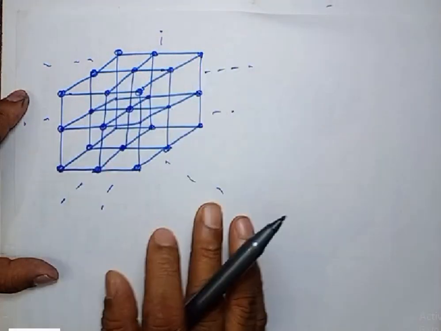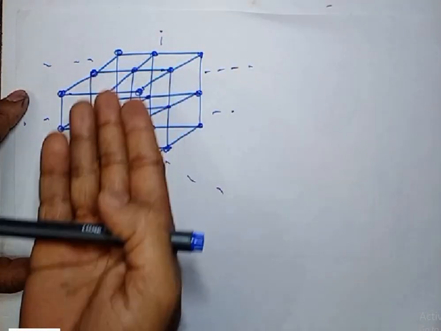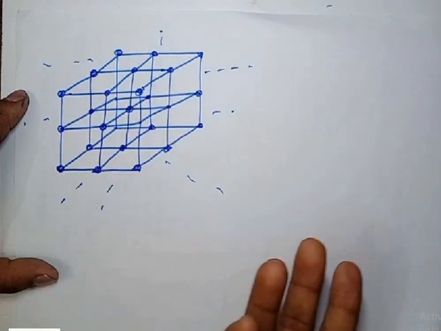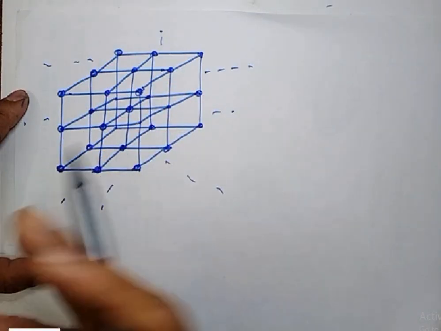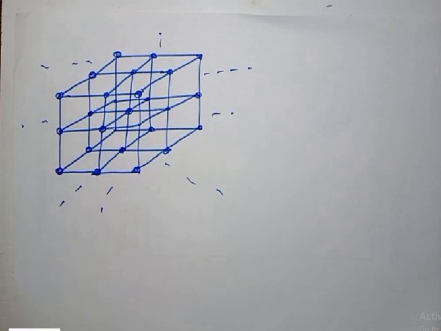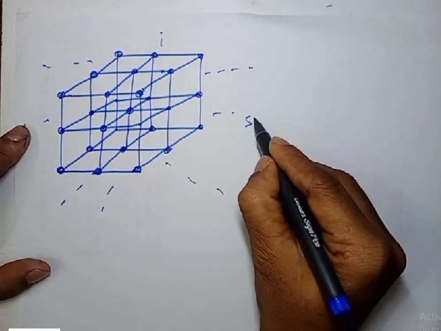Here, we don't know what those points are. We took some points, arranged them in a particular order, and connected the adjacent points using straight lines, and we got a picture which looks like a building block, and we call this building block a space lattice.